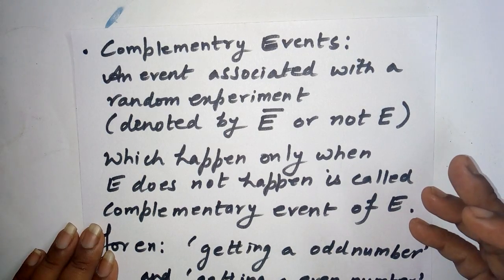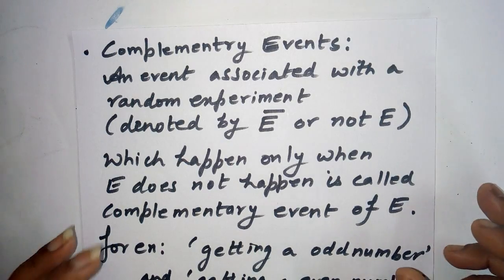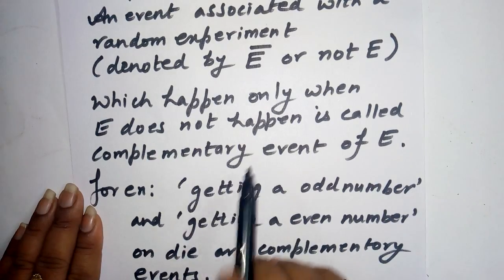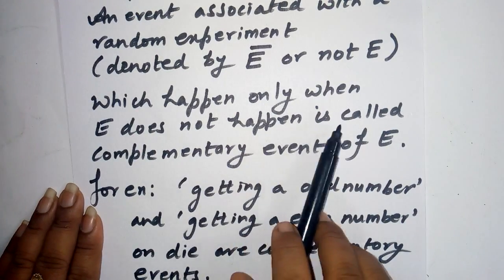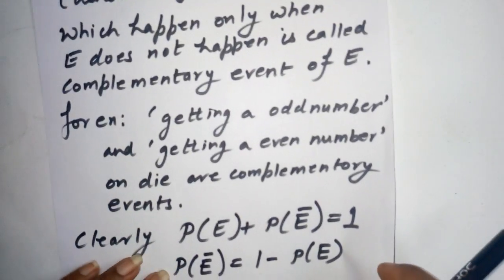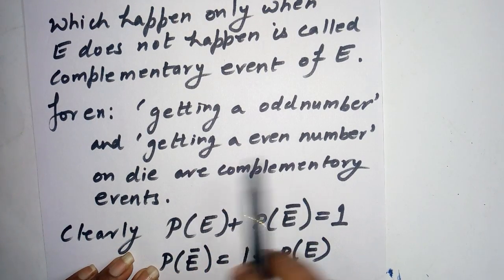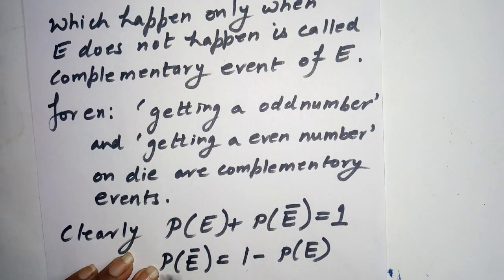So the coming of odd numbers and the coming of even numbers on rolling a die are complementary to each other. The event which happens only when E does not happen is called the complementary event of E. Let's take the example: getting an odd number and getting an even number on a die are complementary events.